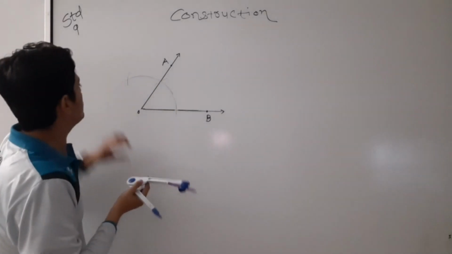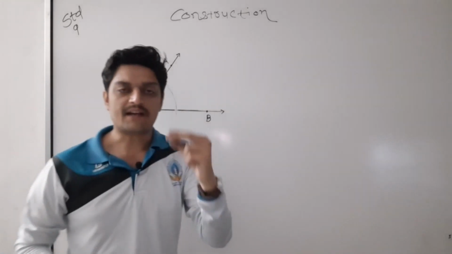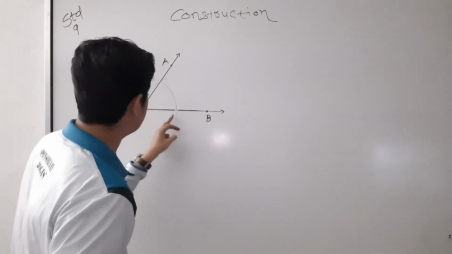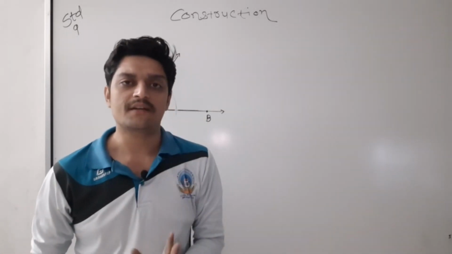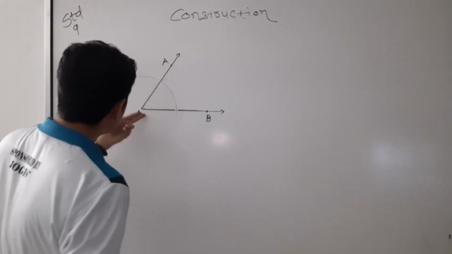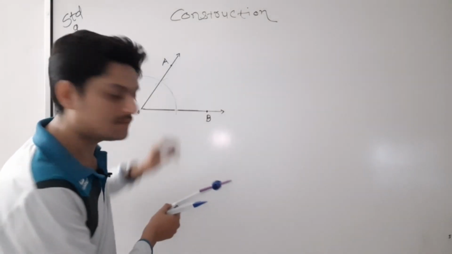Okay, now here is the point. This is the first, this is the second, this is the third intersection point, and now I have to pass one more line from here, from there.